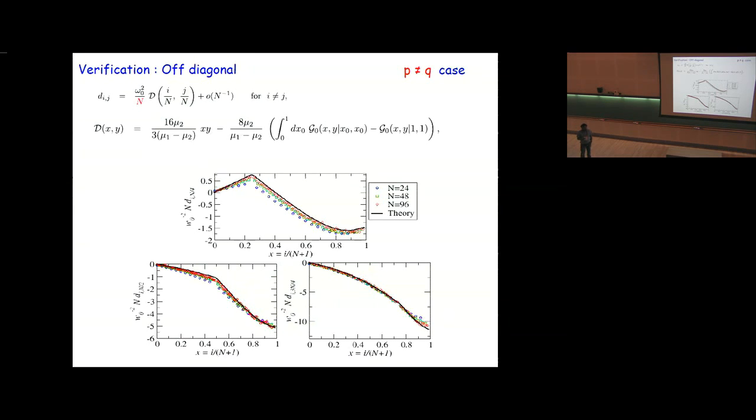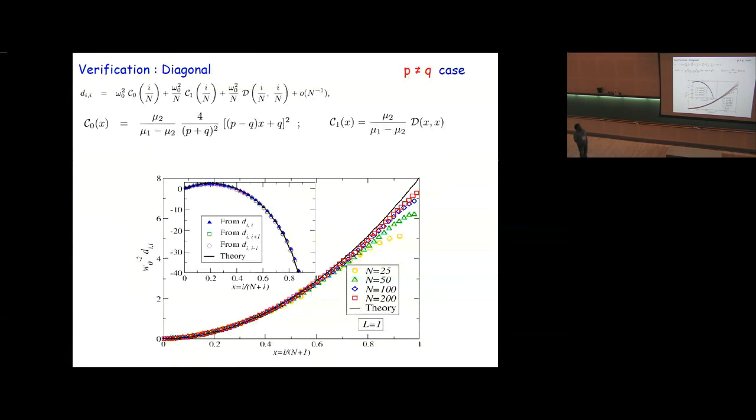A similar verification we have done for the diagonal correlation also. In the diagonal correlation, you see that in the leading order there is this scaling function, and then in the next order there are different scaling functions. So this verifies this order, where we see again that the data for different values of n also collapse on top of each other as you increase n. And here you note that we are not plotting n times this. This is just D_ii versus the scaling variable i over n plus 1. And this solid line is basically this expression, which matches with this. And the inset verifies the formation of the scaling function in the next order, which I'm not going into the details.